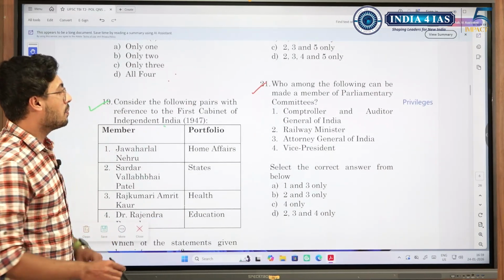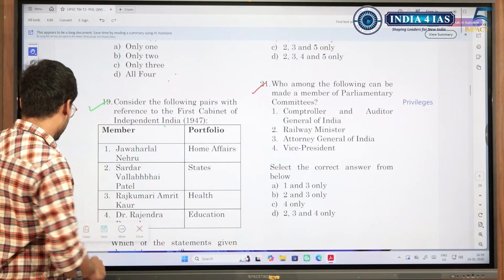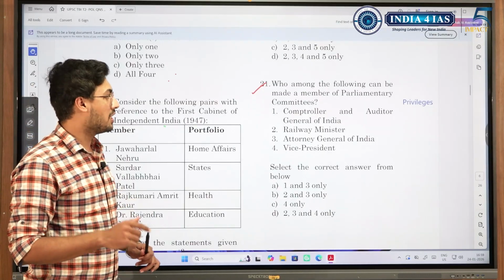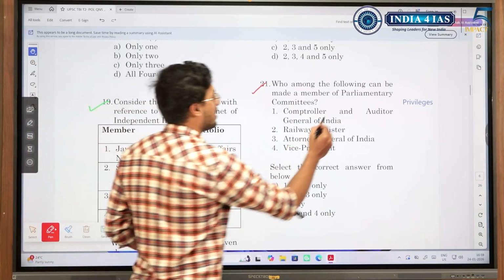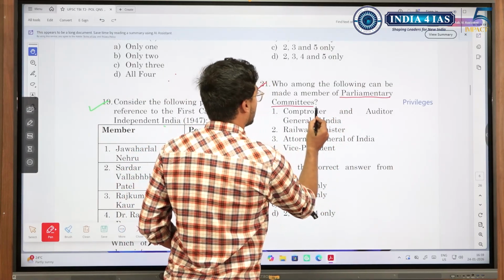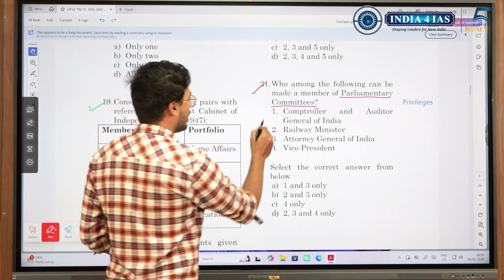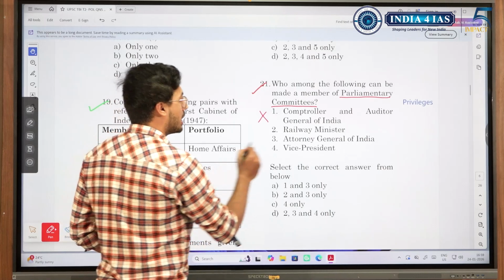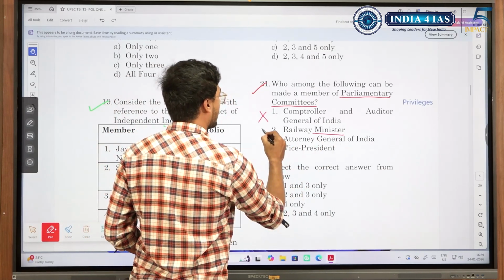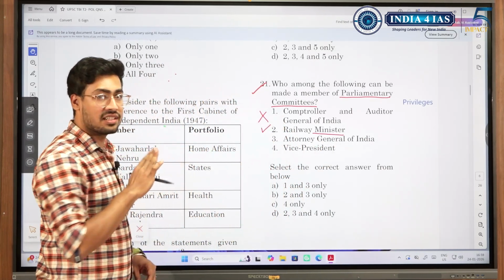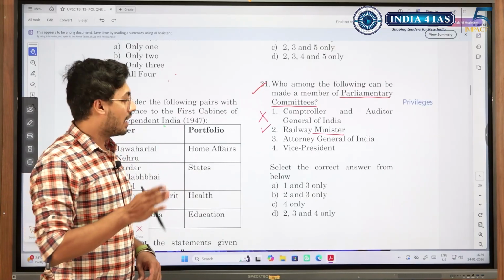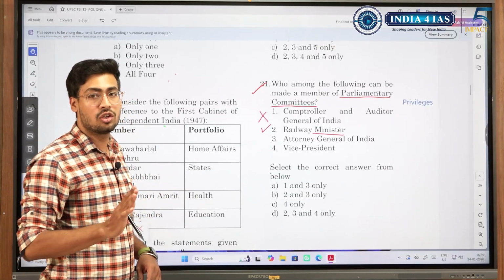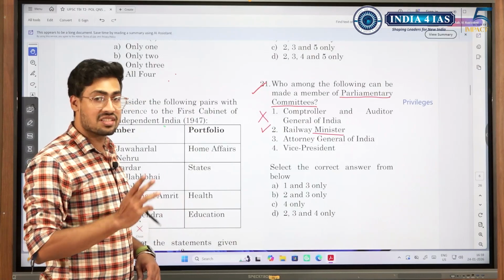Who among the following can be made a member of a parliamentary committee? Here there was a little bit of difference in the answer that I saw. Comptroller and Auditor General? No, he cannot be a member. Railway Minister? Yes. See, even in parliamentary committees, there are certain committees where the minister or the member of the government cannot be a member, and there are certain committees where he can be. So you need to know which are those committees where the minister can be a member.